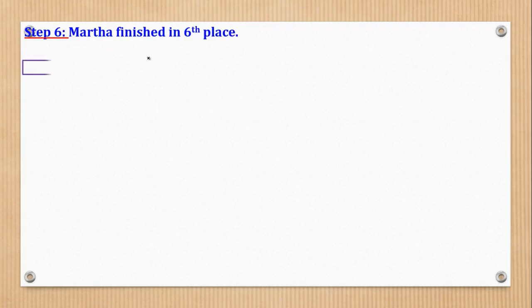The next statement says that Martha finished in the 6th place. So you're going to redraw the boxes in step 5.